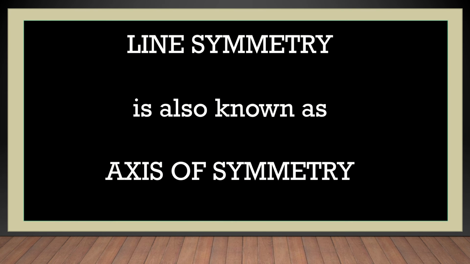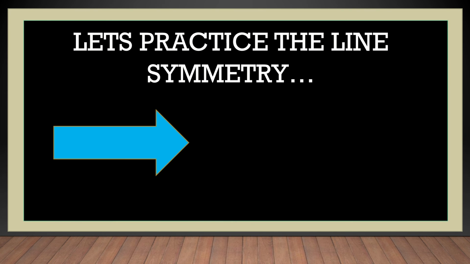Okay, so let us practice drawing this line of symmetry. Can you see this arrow? Can you draw a line of symmetry for this? The first one I will do for you. Can you see the line which is drawn? This is called the line of symmetry, wherein the object is divided into equal halves, or one half is identical to the other half.